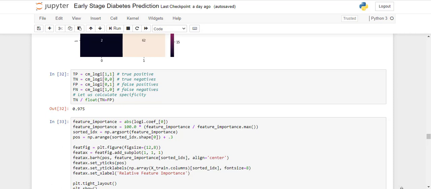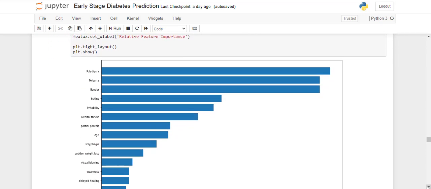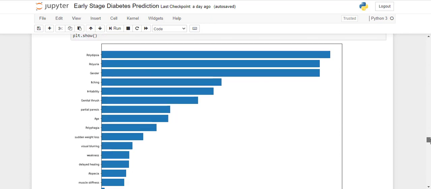So let's see which are the most important features in this data set. Yes, as we have already discussed, polydipsia here is a very important feature. Then comes polyuria, then comes gender, then comes itching, and then comes irritability. So these are the top five features according to logistic regression. Whereas partial paresis comes very far down. So this is our base model.